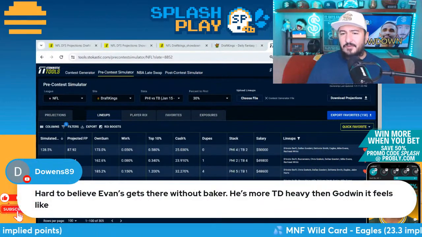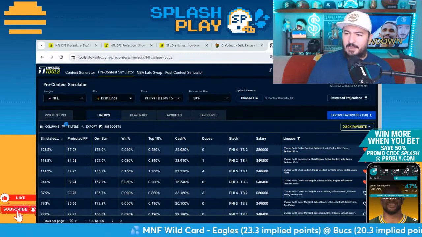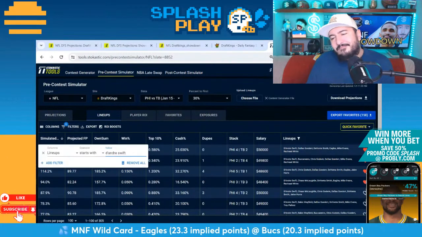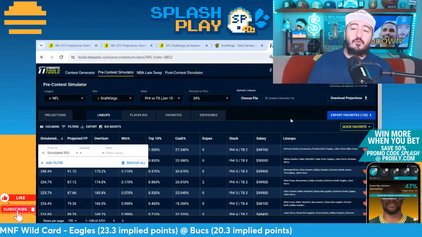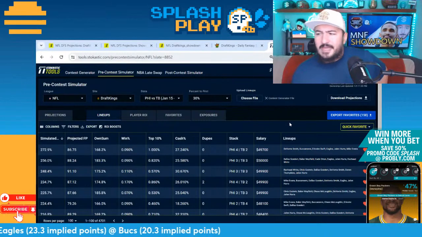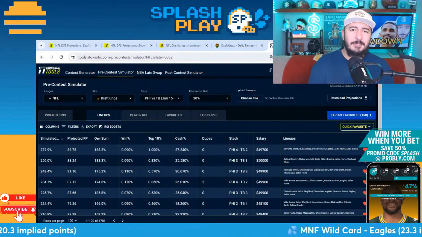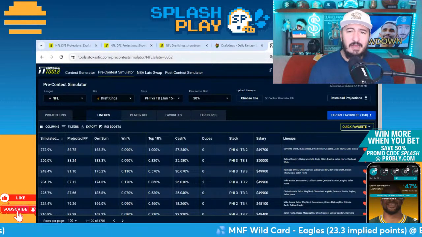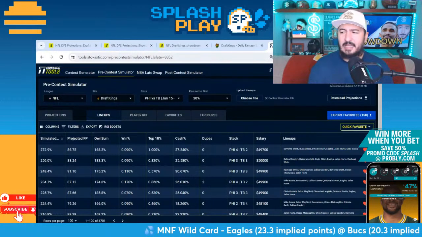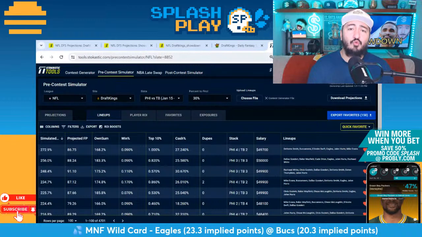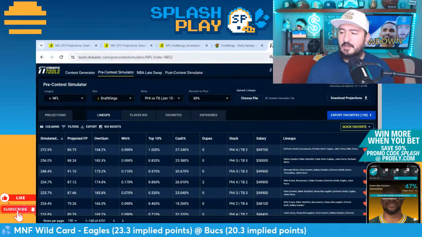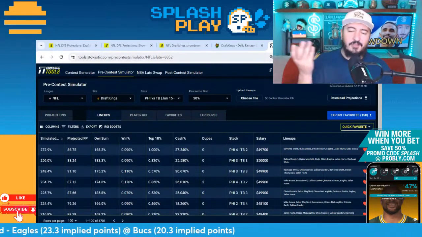Hard to believe Evans gets there without Baker. He's more TD heaven than Godwin, it looks like. I think he can still get there without Baker. I wouldn't force that as a requirement, would be the thing I would say. Baker doesn't run enough to add enough production there. And Evans does get some PPR points, and Baker could just get outscored by a bunch of Eagles. So I definitely wouldn't make that a rule, but you're probably more right than not that Baker gets in, but it just doesn't matter for a showdown.